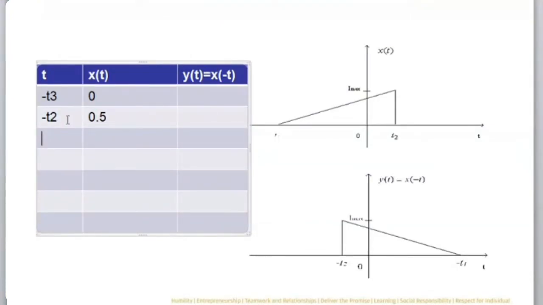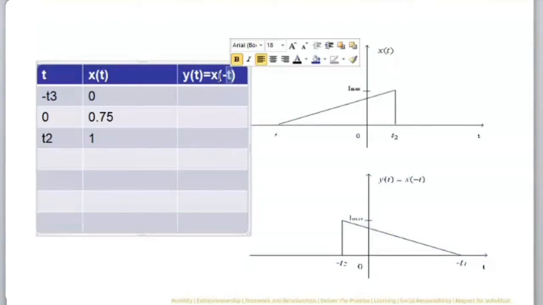Sorry, this is not at t2. Let us assume it is 0. If it is 0, then I will say it is 0.75. When it is t2, let us assume t2, I will say it is 1. Though I have not exactly scaled it down, this is something I have written here. So now what I'm going to see here is I will replace wherever t is with minus t.